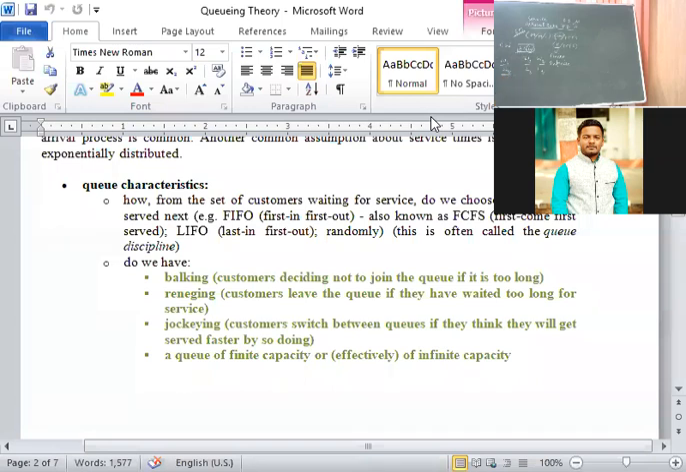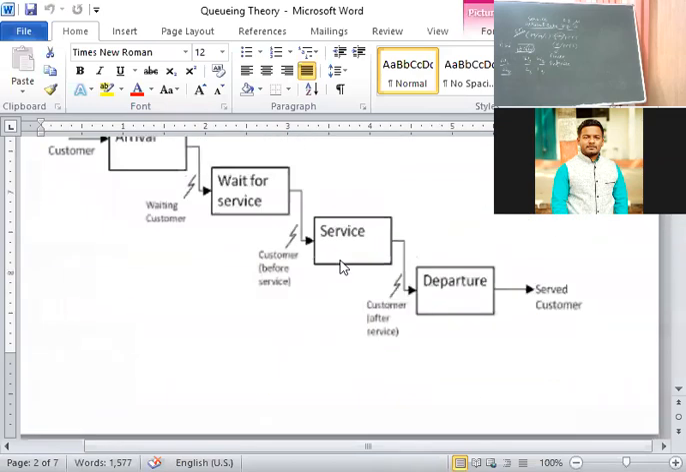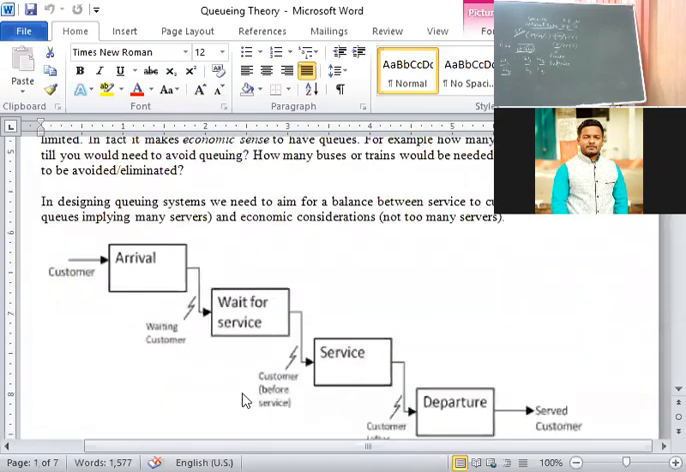Okay, waiting time. What is waiting time? Listen carefully. The time spent by a customer in the queue before being served, before service. Then the second one is service time. What does it represent? The time spent by the server to render the service to a customer. That is called service time.